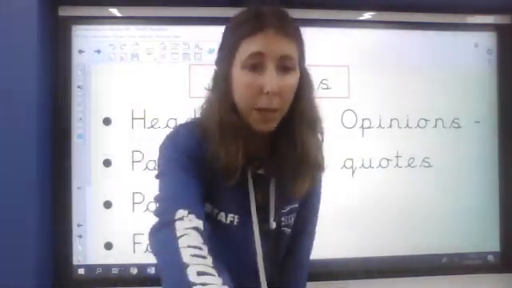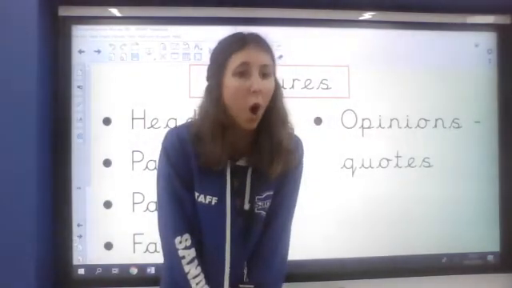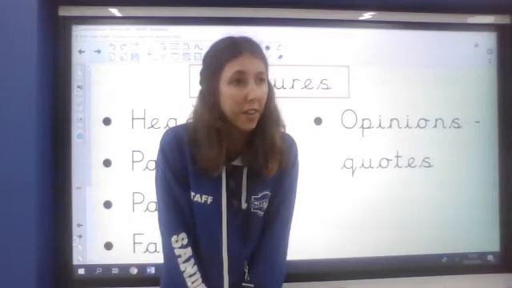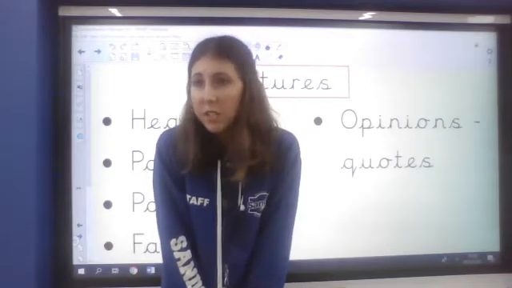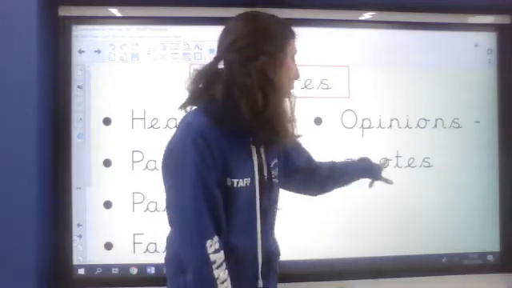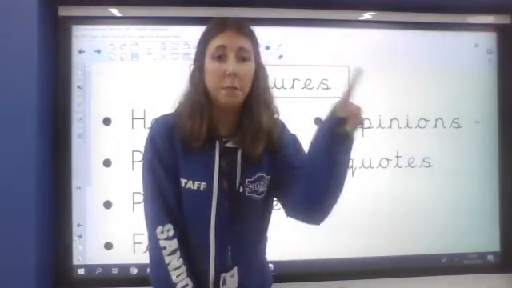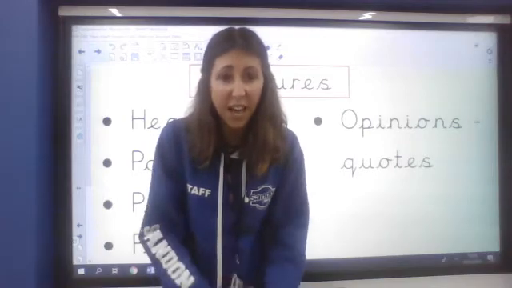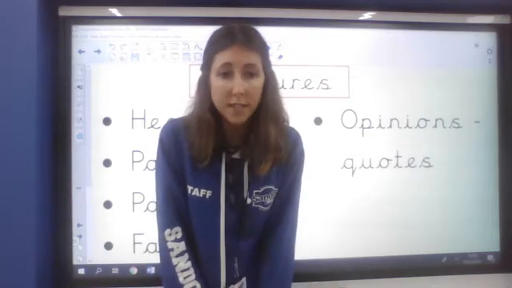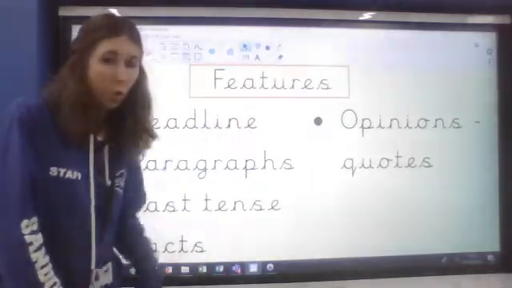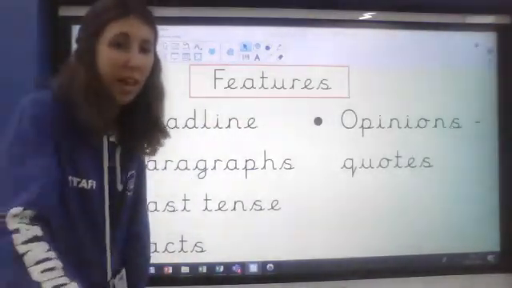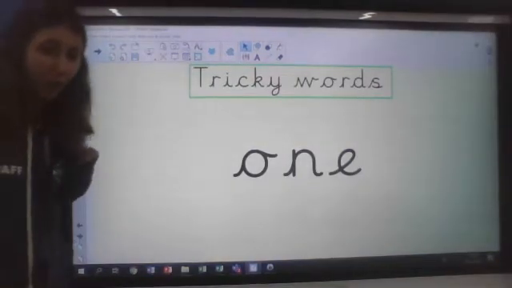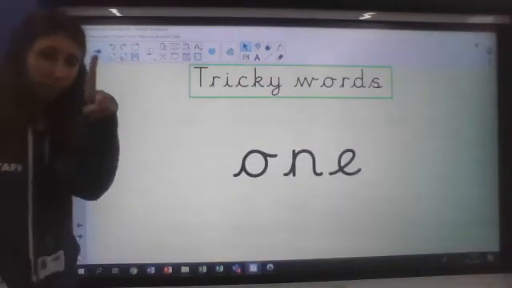So sometimes the people who are writing the newspaper article will interview people and they will ask what they think about something, or they will ask what it was like, and then they will use quotes. So they might say, Mrs. McNulty said, and then they will give a quote about what the person has said about whatever the article is about. So facts, but also some opinions as well. Okay. Now, got some tricky words. Have a little look at first. That one is tricky word 1.